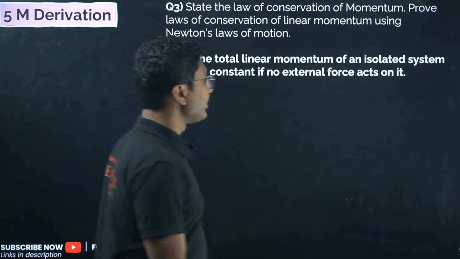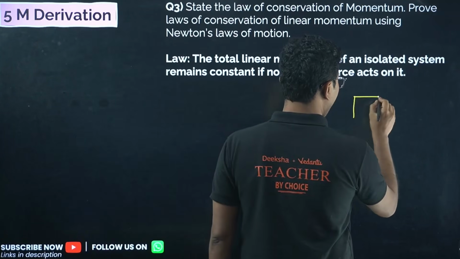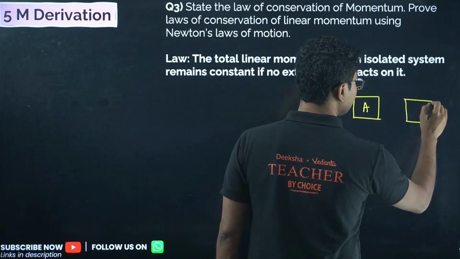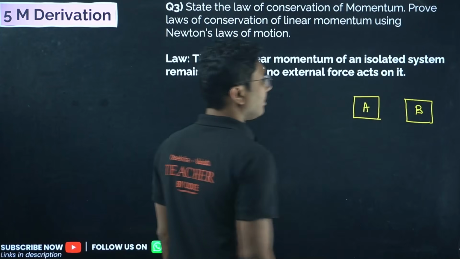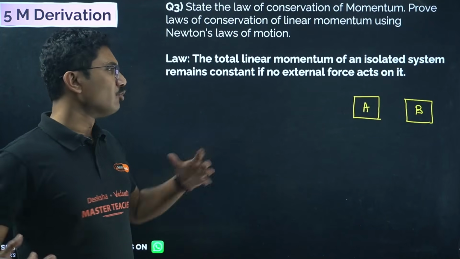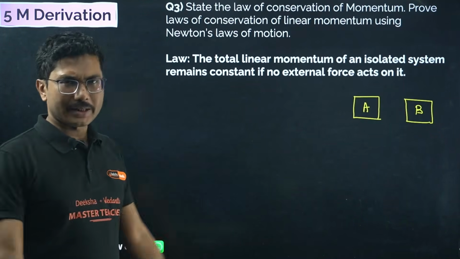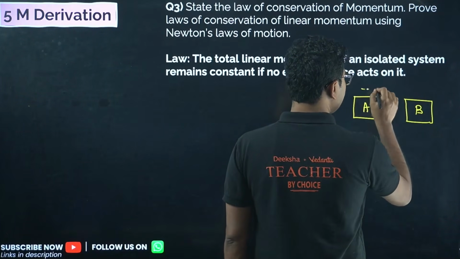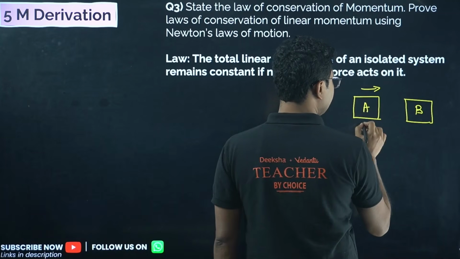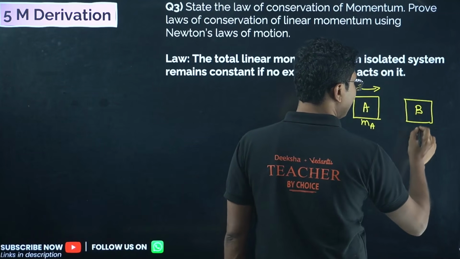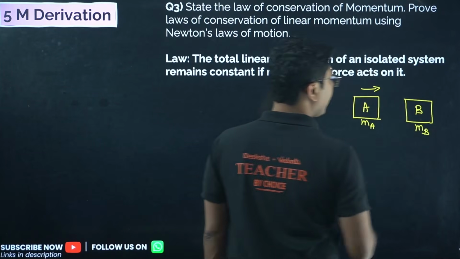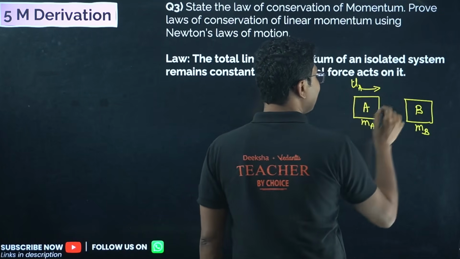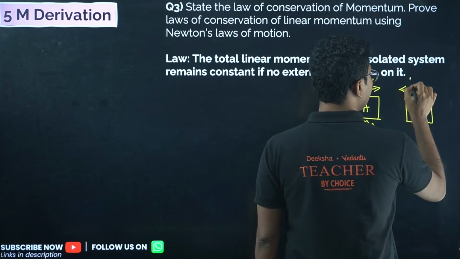Very simple. So here we have 2 objects, A and B. Suppose initially they are moving towards each other, so that part is clear. Say the mass of A is ma, mass of B is mb. Initially they are moving with initial velocity, say ua, and this one is moving towards it with a velocity, say ub.